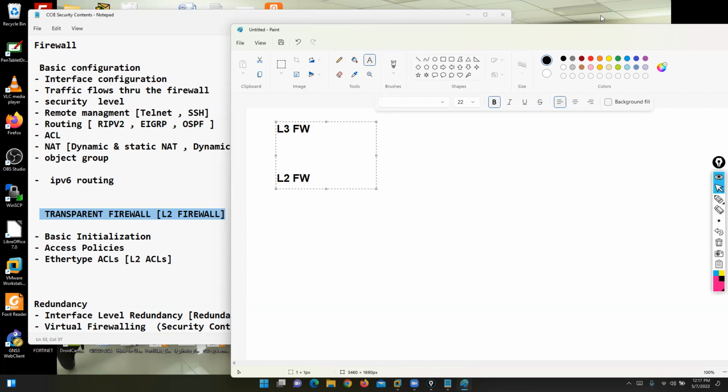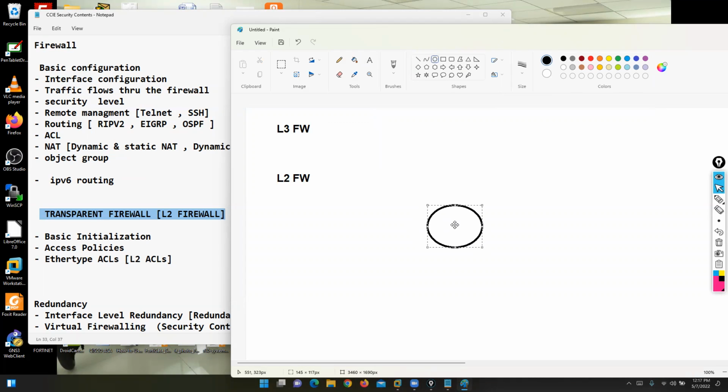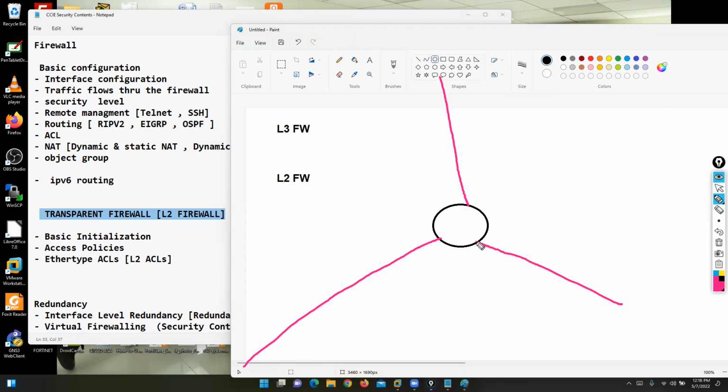If you are working with a layer 3 firewall, it means we can configure IP addresses onto these interfaces, because the interfaces are acting as layer 3 interfaces. We can configure routing, VPN, and NAT on this firewall, and yes, we can use the firewall features.